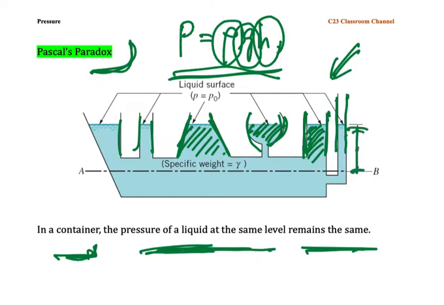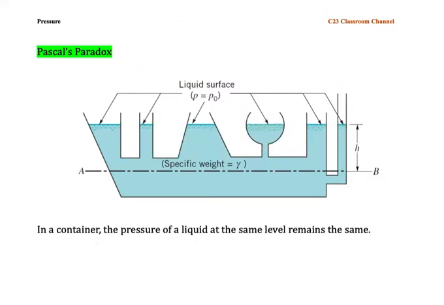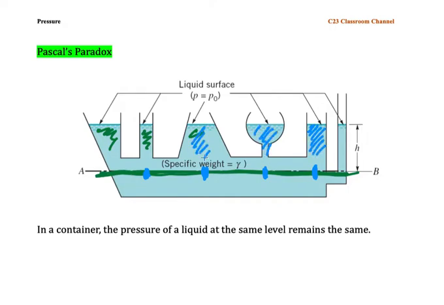So it means that if we have this situation, all of these are the same liquid. If we have a level here, if we have a line here, we could say that the pressure at this level is the same as the pressure at this level, and the same as the pressure at this level, and the same as the pressure at this level. So it means that the volume of water above the point does not influence the pressure. The pressure of a liquid is influenced by the vertical height only. So this is the Pascal paradox.